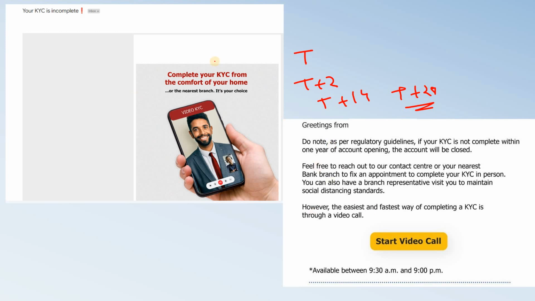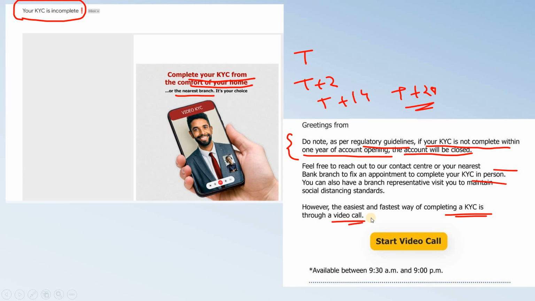The email subject can be shown this way: the subject line is your KYC is incomplete, with a red alert mark. Here you can complete KYC from the comfort of your home. That is, you can do the video KYC, or if you want, you can visit the nearest branch, not a problem. And in that email it is clearly mentioned, do note, as per regulatory guidelines, if your KYC is not complete within 1 year of account opening, the account will be closed. Feel free to reach out to our contact center or your nearest branch and complete the KYC. The easiest way is KYC through a video call. So our client is providing all these facilities to the customer, and using email we continuously try to remind them.